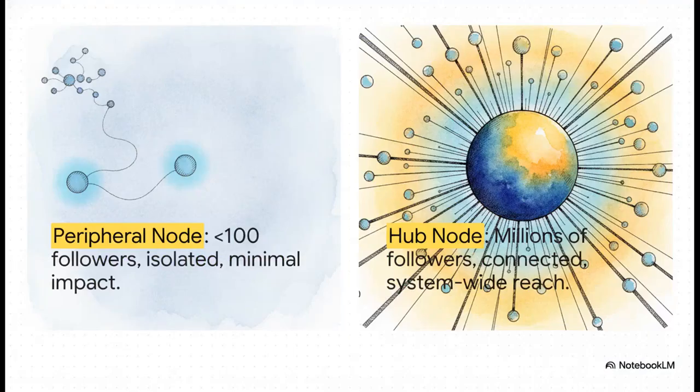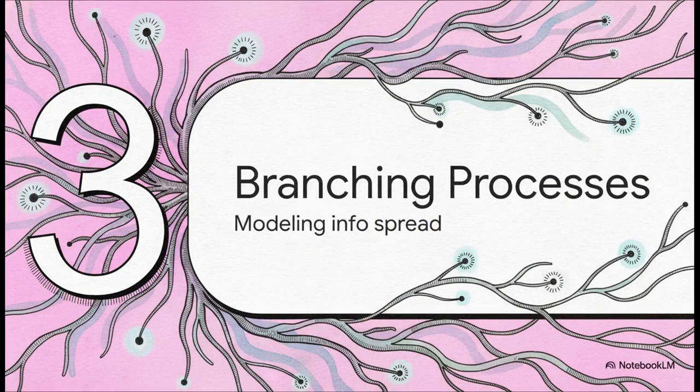Think of it this way. You've got a peripheral node, like our defendant, under 100 followers, isolated with virtually zero structural impact. They're basically just shouting into the void. Then you've got a hub node, millions of followers, highly connected, entirely capable of system-wide reach. In network theory, removing or activating a peripheral node practically leaves a scale-free network completely unchanged. It is structurally incapable of causing a system-wide effect on its own because, well, it simply lacks the connections to do so.